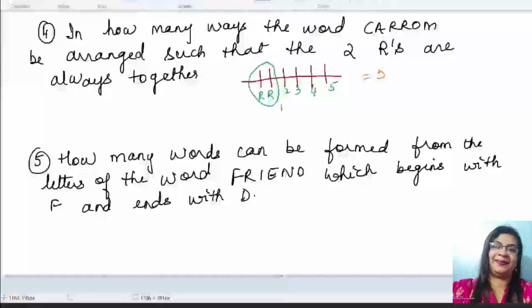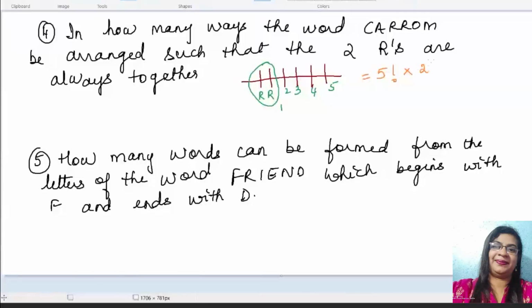Okay, so I'm coming back to the fourth answer. Those who got 240, all please listen. Those who got 120, I think you have understood the concept. So now I'm going to explain the fourth one.